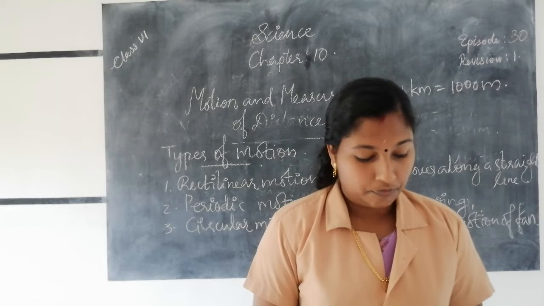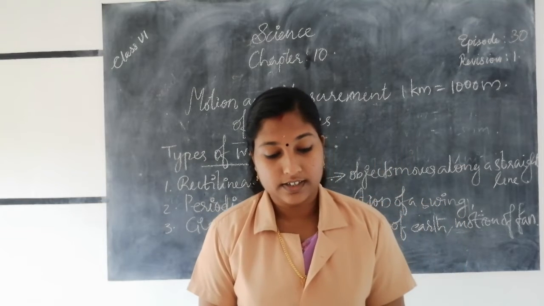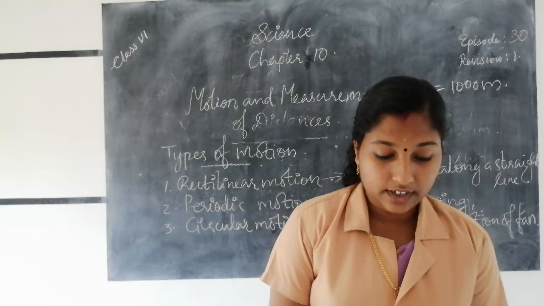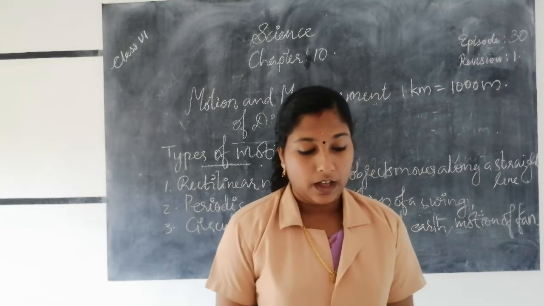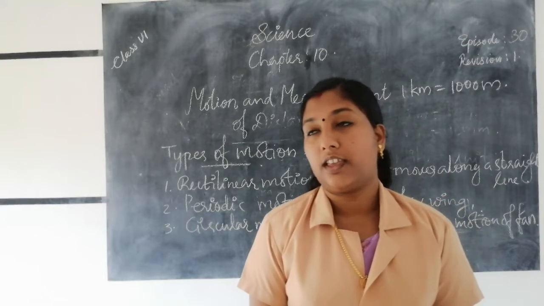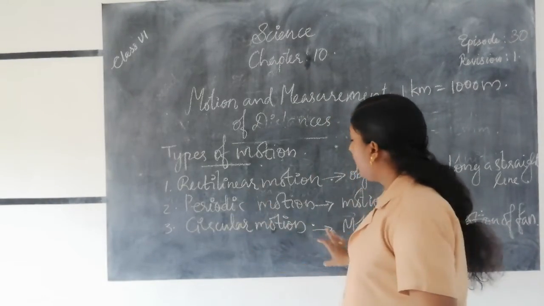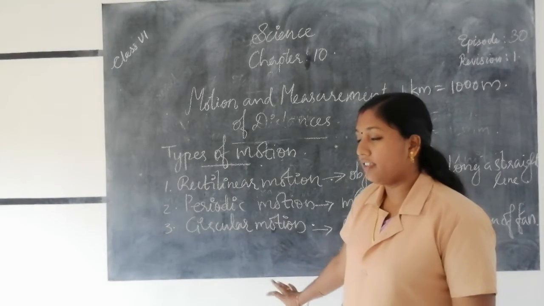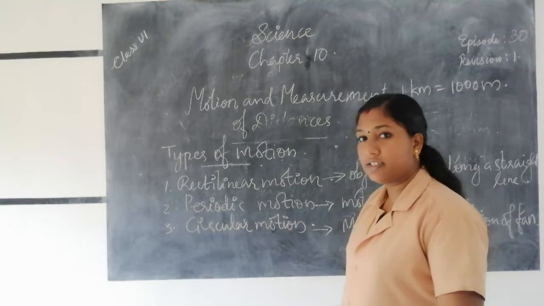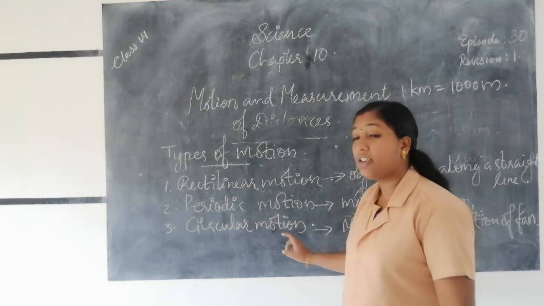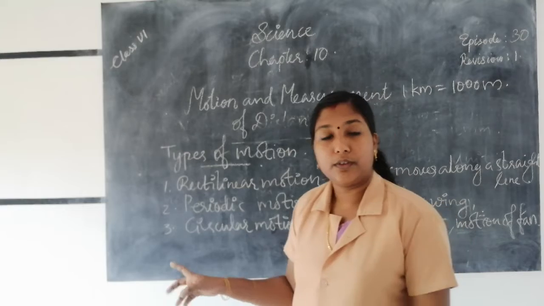So we know that any measurement consists of two parts. Measurement means the comparison of an unknown quantity with a known fixed quantity, that is called a unit. Measurement is expressed in two parts. One part is the number, the other part is the unit of measurement. For example, if we take the length of the blackboard, say 223 centimeters, it consists of two parts. First part is the number and the second part is the unit of the measurement.